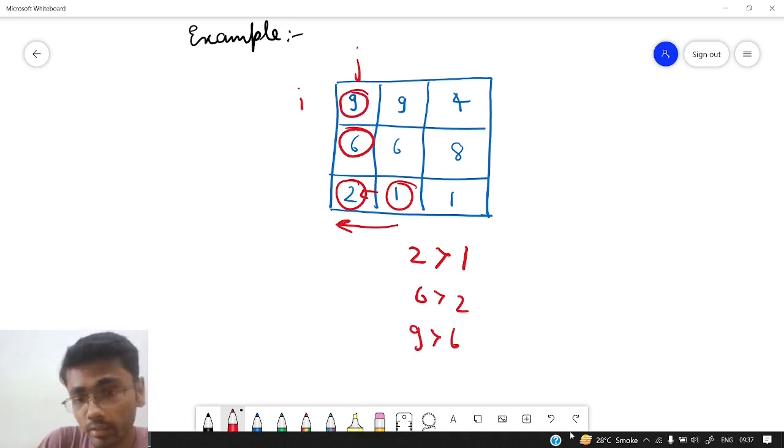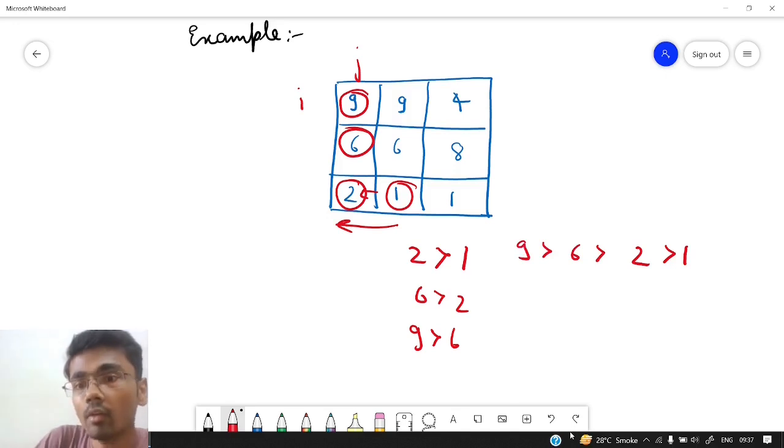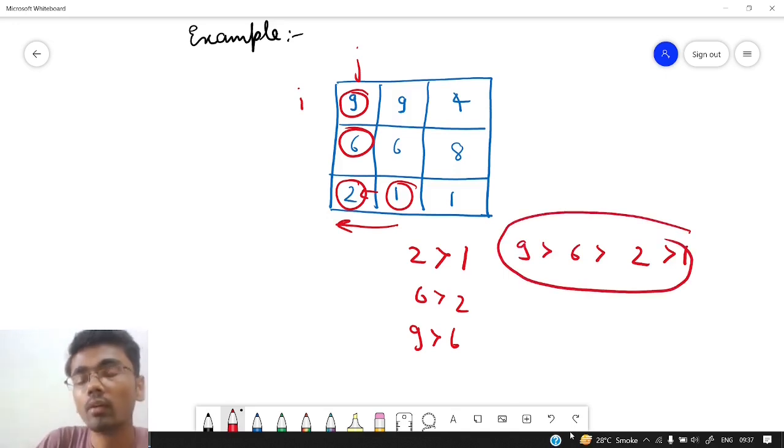So it can be concluded, it can be added to our current path. So eventually what our path would look like: 1 lesser than 2 lesser than 6 lesser than 9. So this is one increasing path. So we just need to compare it with the previous value. Is the current value greater than the previous value or not? If the current value is greater than the previous value, then it is a part of the increasing path.